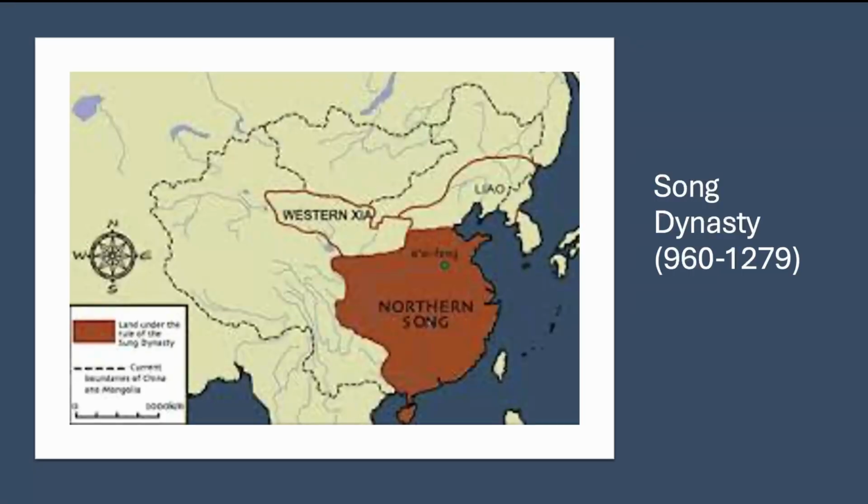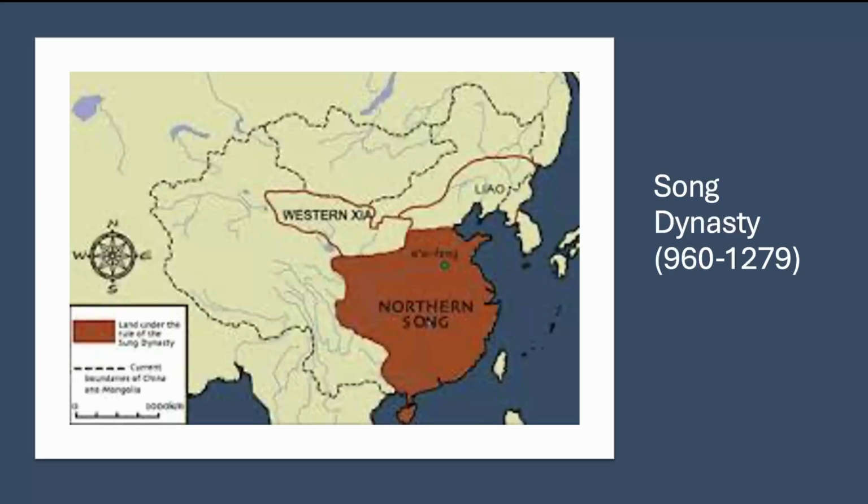Well, let's dive right in, and we're going to start with China, where the Song Dynasty from 960 to 1279 ruled one of the most advanced civilizations on Earth. Important things to note: we have politics, culture, beliefs, and the economy. So let's just start out with politics.